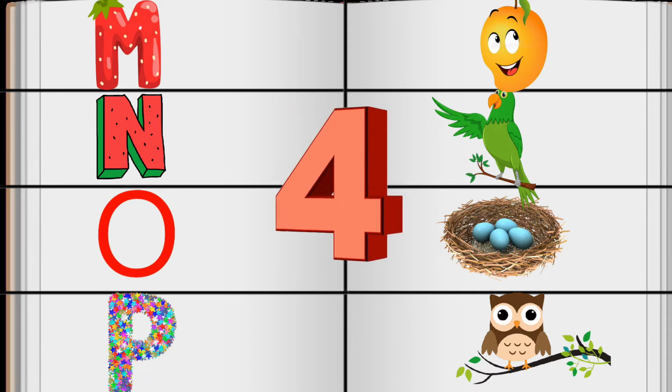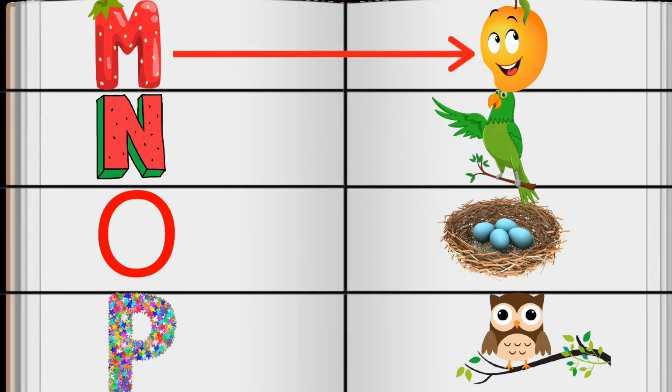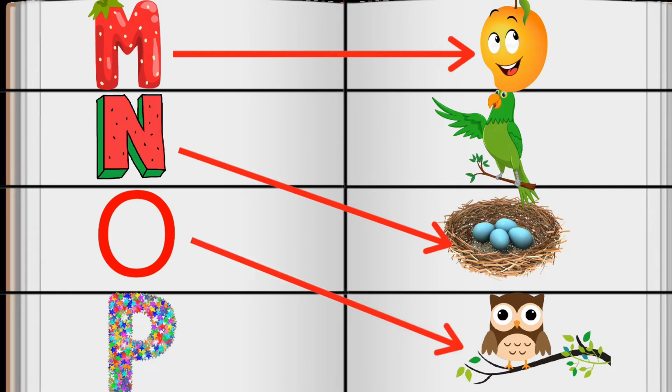5, 4, 3, 2, 1. M is for mango. N is for nest. O is for owl. P is for parrot.